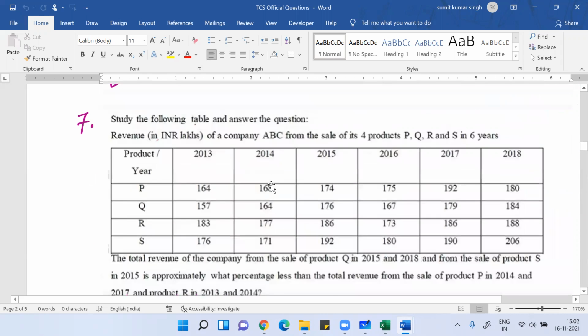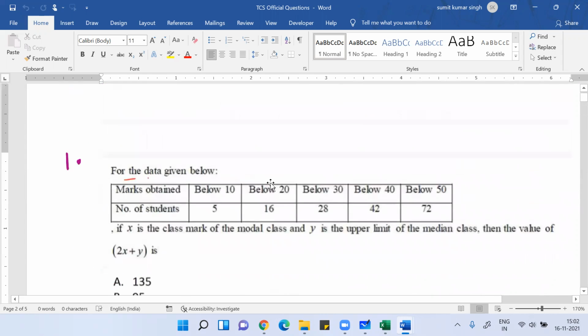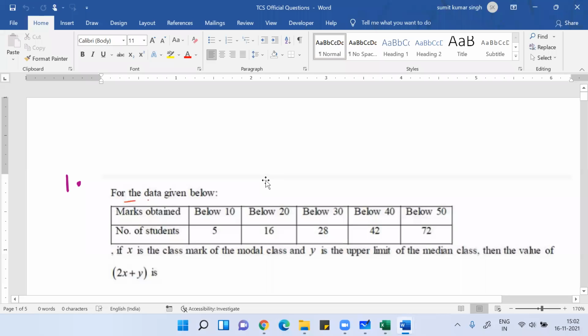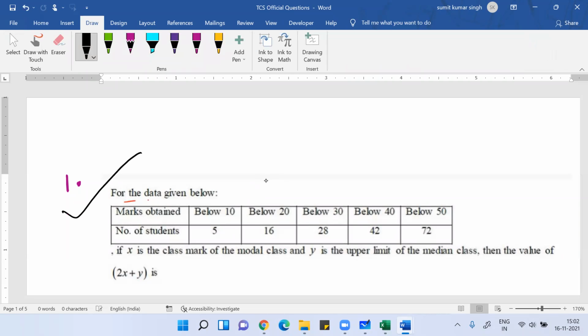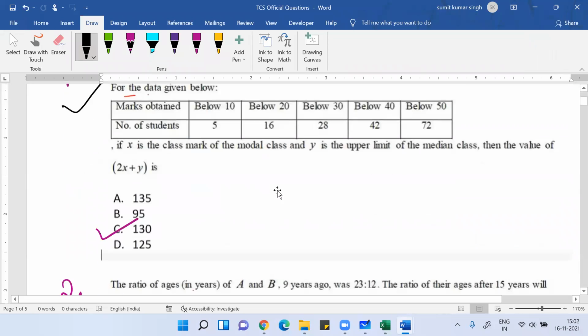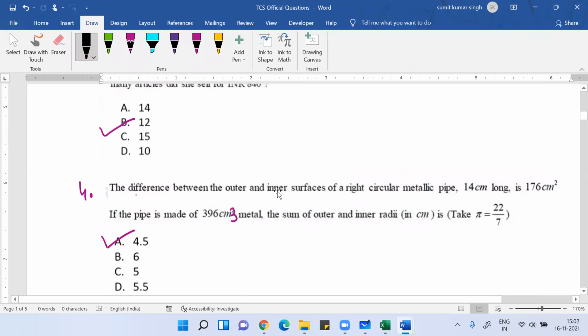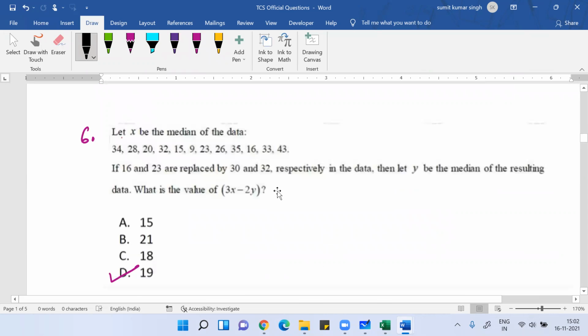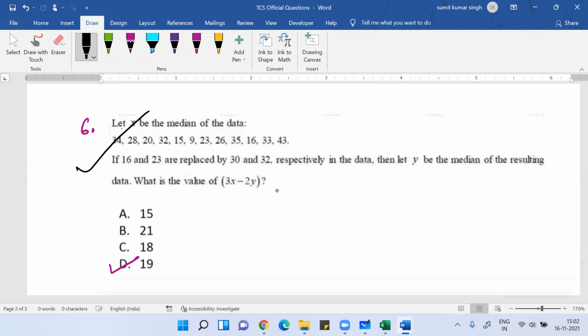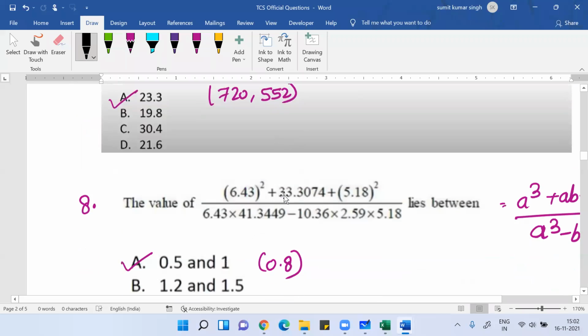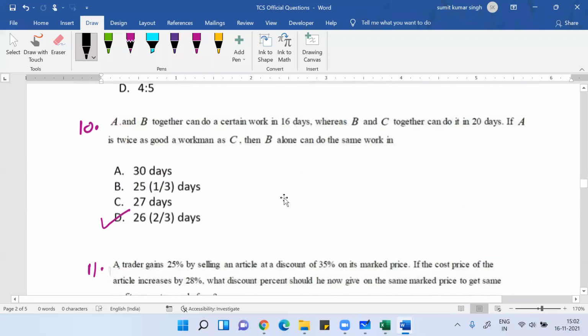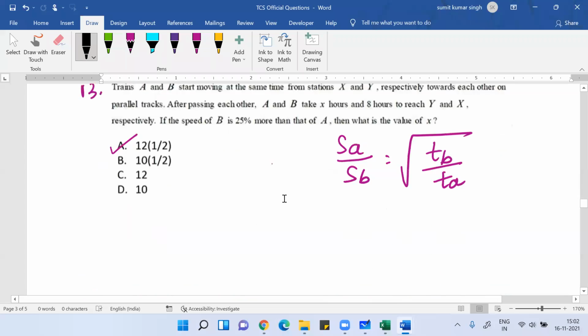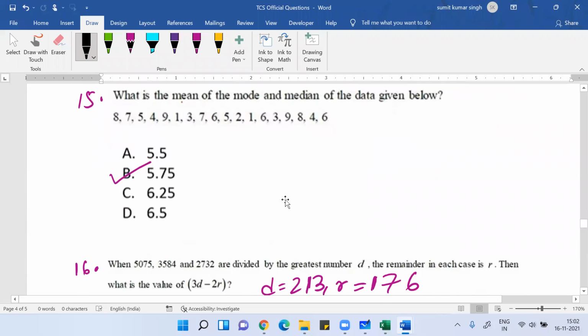The reason for showing you this question paper is that you can see question number one is completely of statistics. Earlier no company used to ask questions of statistics. Nowadays you can see all companies are asking questions of statistics. This is completely statistics, you can see median and all. Again, mean, median, mode you have to find. Okay, statistics.